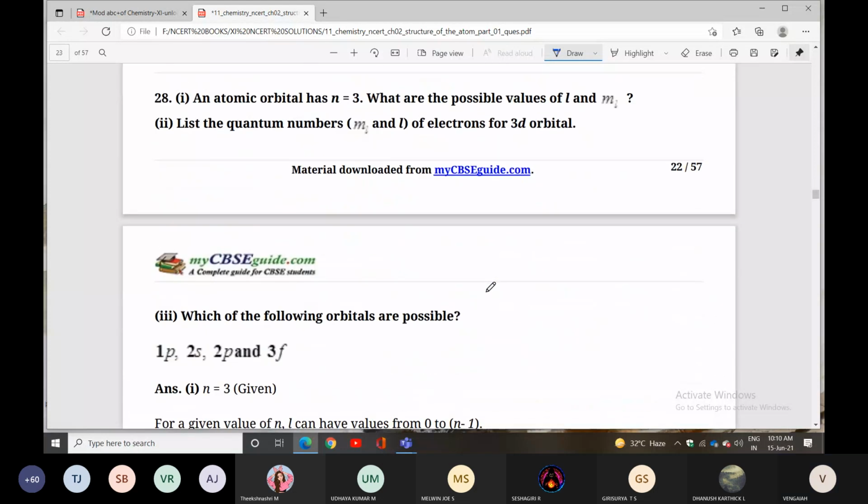Next one: for an atomic orbital with n equal to 3, what are the possible values of L and m?